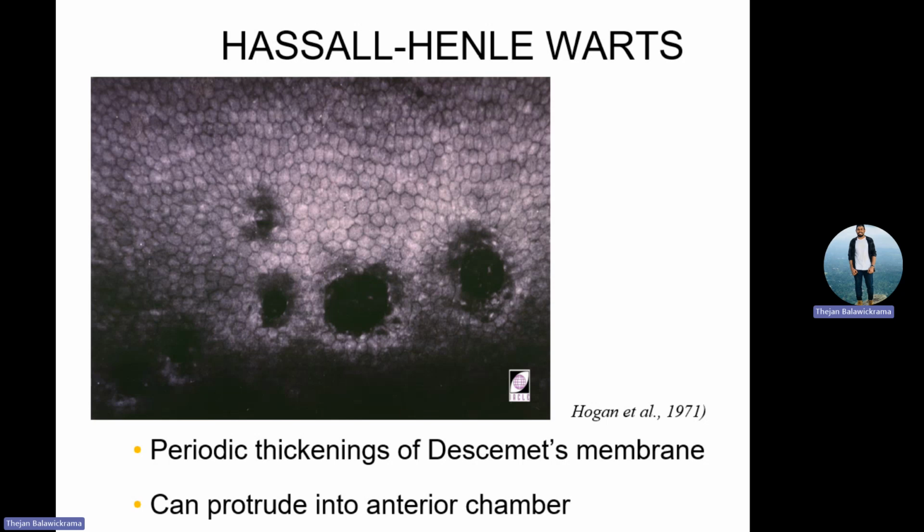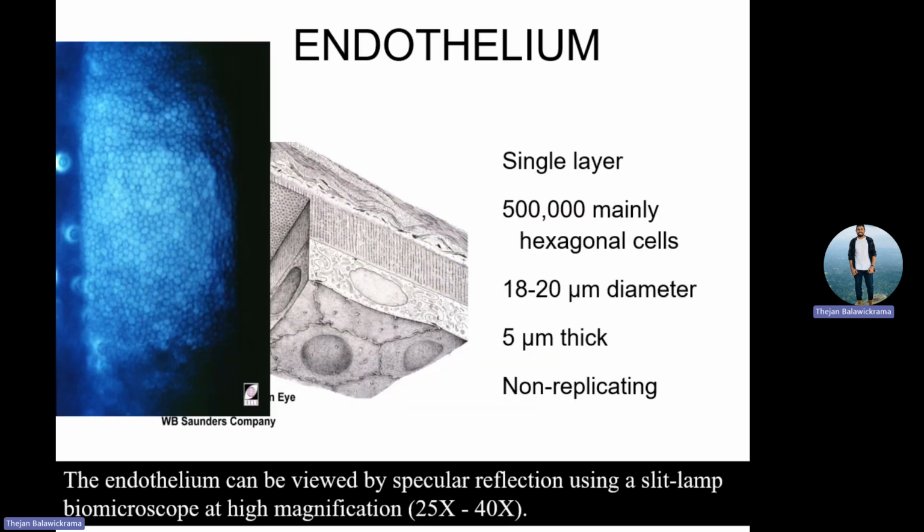Your basement membrane is this. Your anterior chamber is here. Your lens is here, right? So here, your basement membrane comes toward this side, and you see this as what we call Hassall-Henle warts. You can observe these on a slit lamp, right? And this is what happens in the basement membrane: continuous thickening with age.